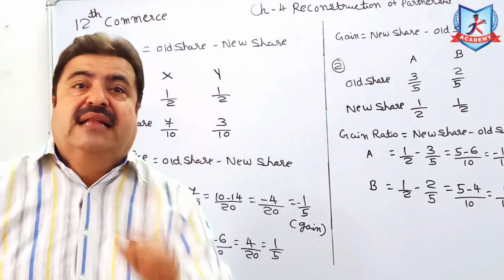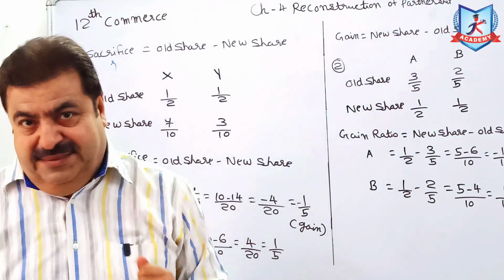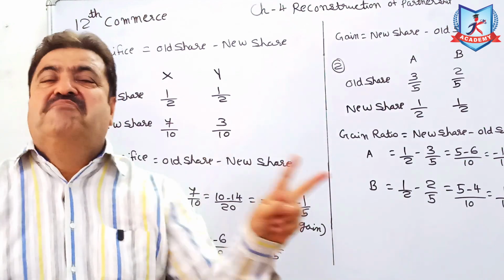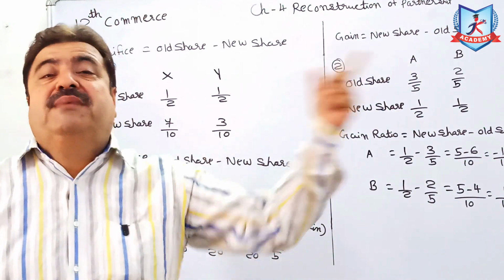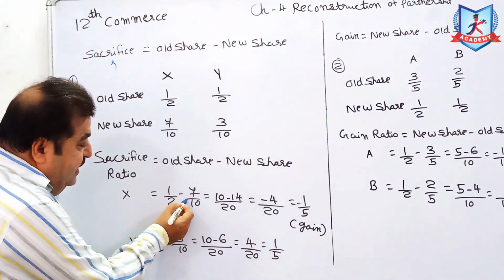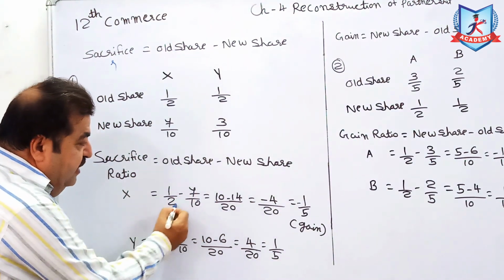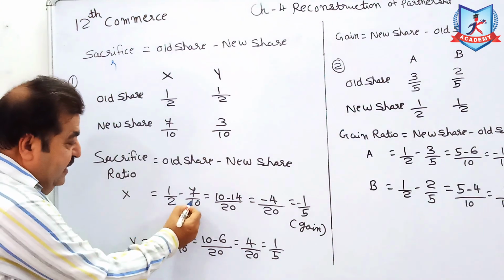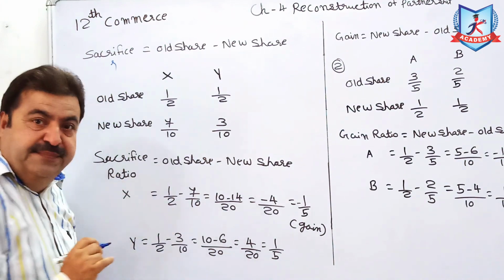We have two methods. One is the LCM method, and the second, very simple, is cross multiplication. In the cross multiplication method, 10 ones are 10, 7 twos are 14, 10 twos are 20.